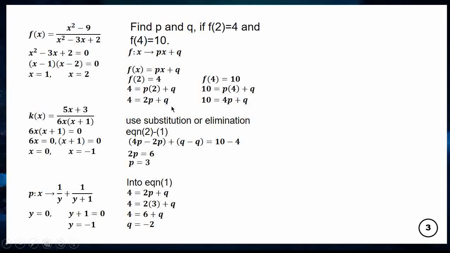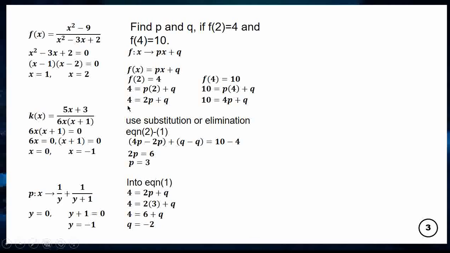Now, solving these two equations simultaneously. I will use either substitution or elimination. Looking at this, I will use elimination. I will eliminate one variable and solve for the other, so my target is to remove q, since q is 1 in both equations.